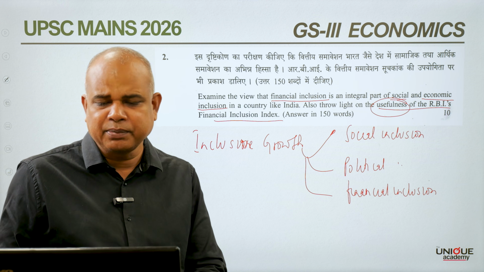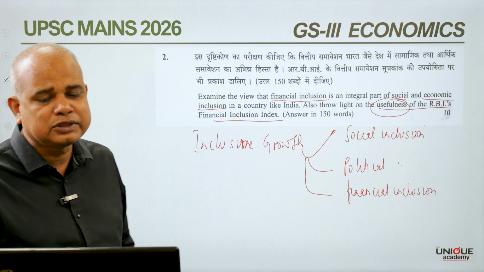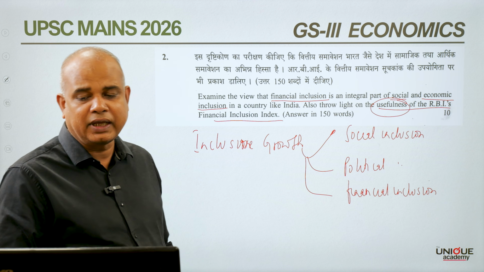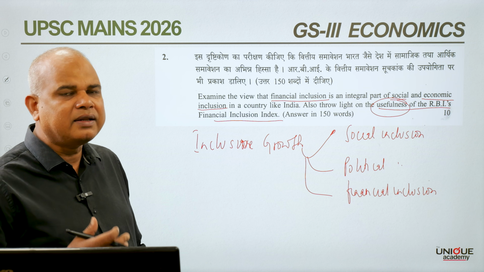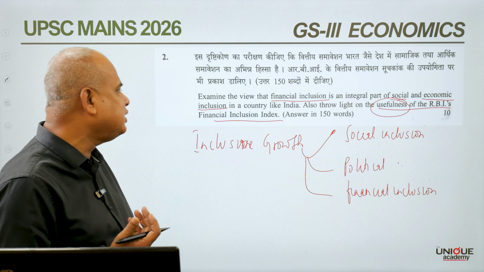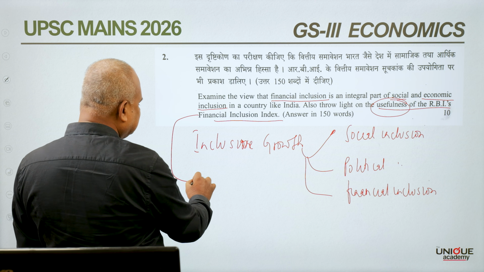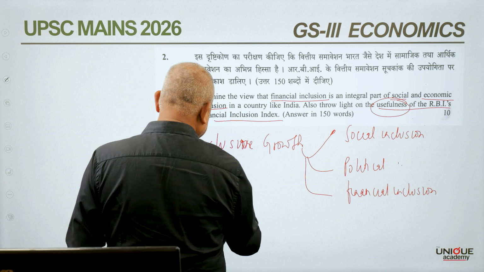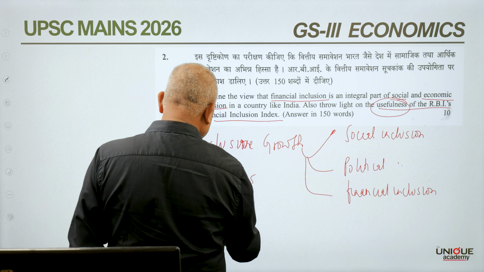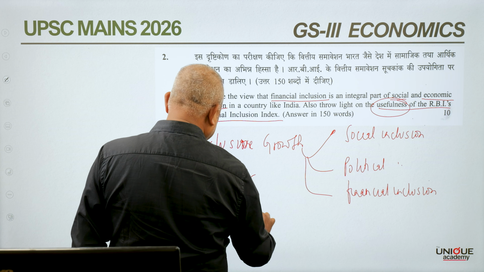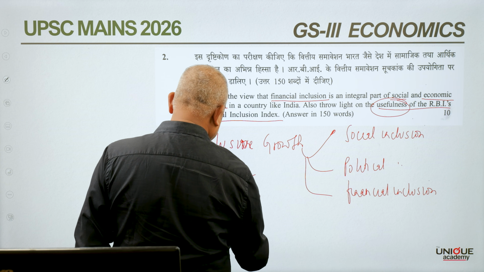The next part of the question asks about the usefulness of RBI's Financial Inclusion Index. If you look at RBI's Financial Inclusion Index, it talks about three parameters: number one is access, number two is usage, and the third important point is quality.